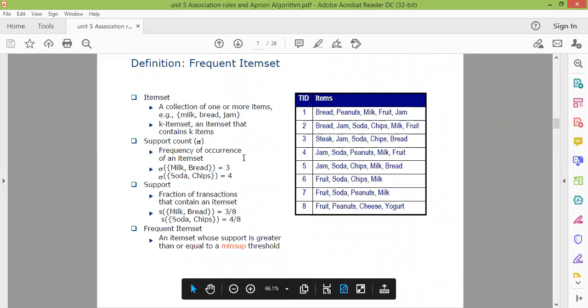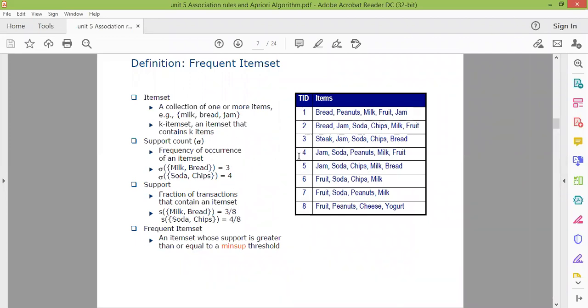You can take any other example, like bread and peanuts. If you look for bread and peanuts, this occurs only one time. Transaction ID 1 supports it. So the support count is 1 here, and if you want to calculate the support, the fraction is 1 by 8. In this way, we can find the support count and support.